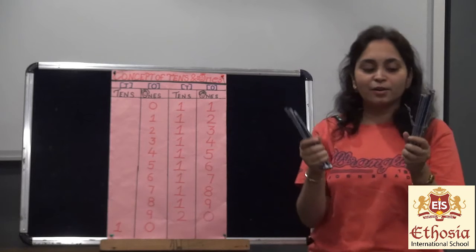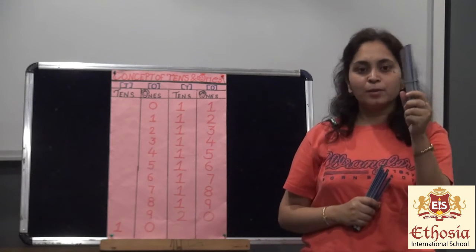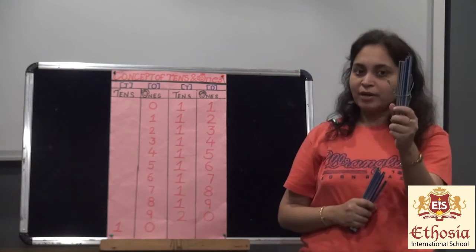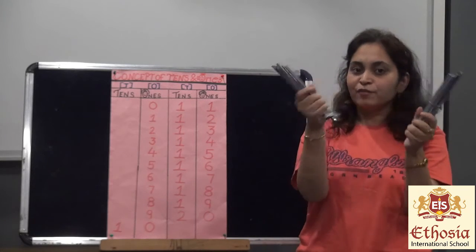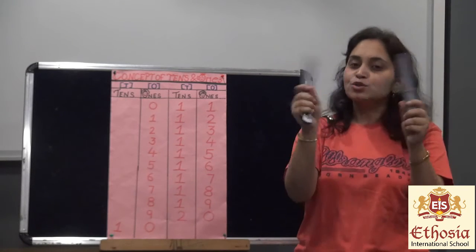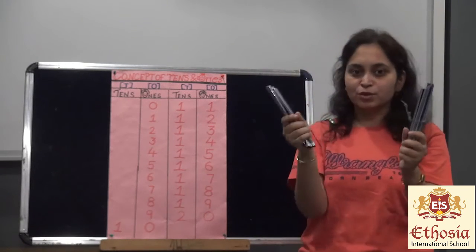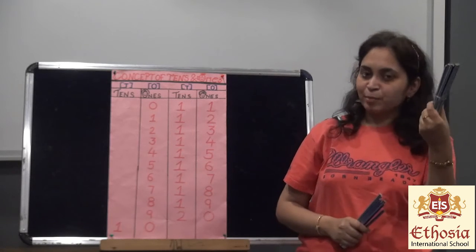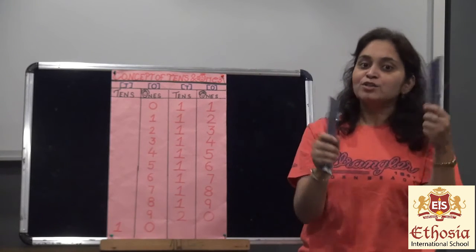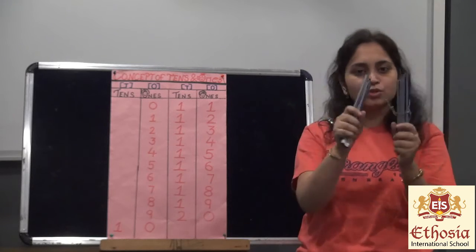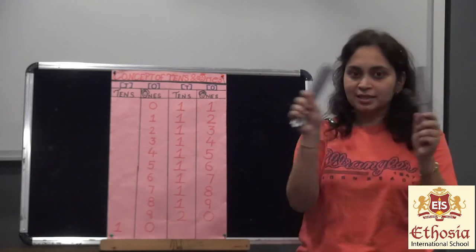Okay, once again I will repeat. One bundle of 10 will make 1, 0, 10. So 2 bundle of 10 will make 2, 0, 20. So in this bundle 10 pencils are there and in this bundle also 10 pencils are there. So 10 and 10 will make 2, 0, 20. Alright, is it clear to you?